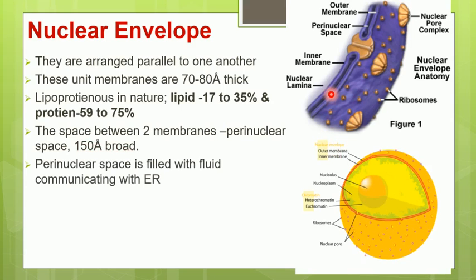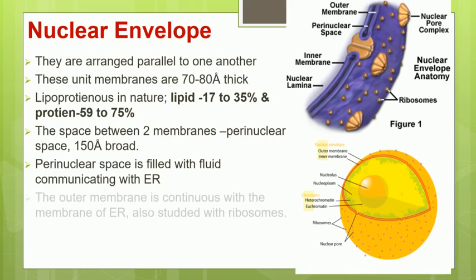This perinuclear space is filled with a fluid, and this fluid is in contact with the endoplasmic reticulum, because we know that the nuclear envelope is connected with the endoplasmic reticulum. It is the outer membrane of the nuclear envelope which is connected with the endoplasmic reticulum.